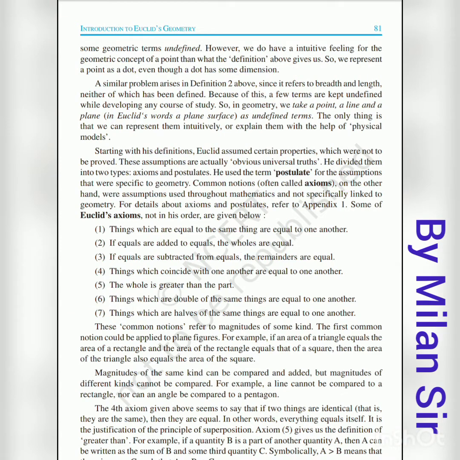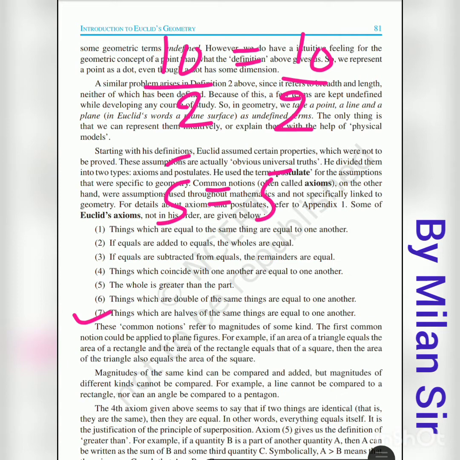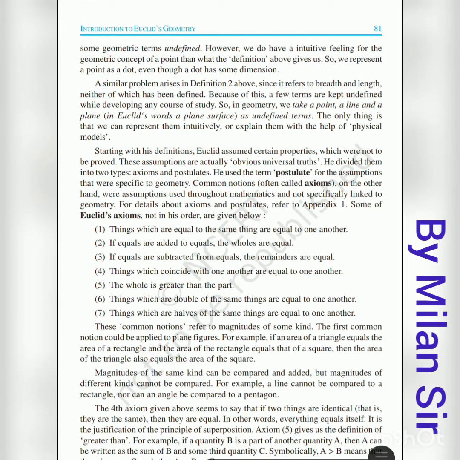Then number 7, things which are half of the same thing are equal to one another. If we have 10 is equal to 10 and we take half of both sides, then 5 is equal to 5. Whatever process you do on one side, you need to do the same on the other side, so you get the same answer. If you add, subtract, multiply, or divide by the same number on both sides, you get the same answer. If x is equal to y and you divide by 2, you get the same answer for x and y.